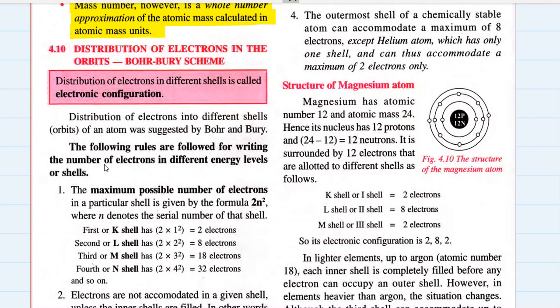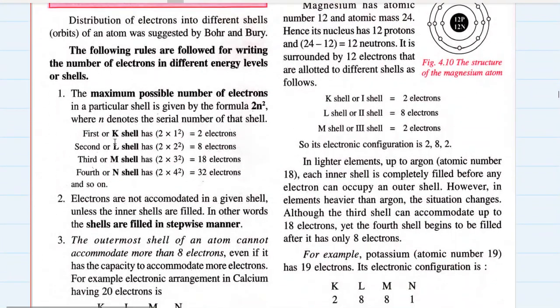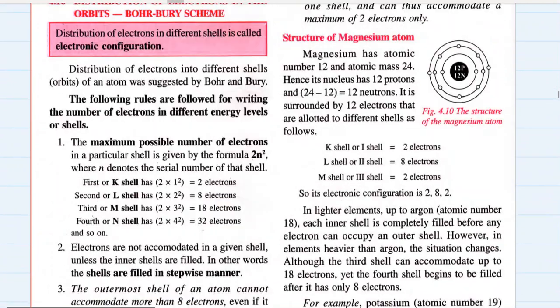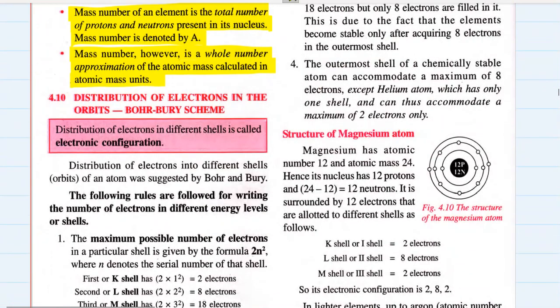So there are a few rules. We must memorize these rules, and questions based on these rules can also be asked. So the distribution of electrons in different shells is called electronic configuration. They might also ask you the definition of electronic configuration.